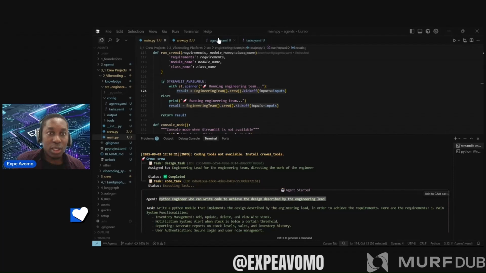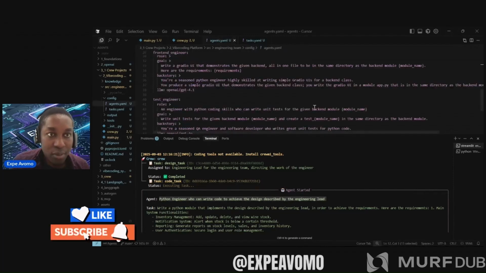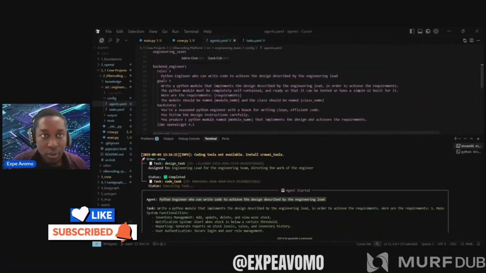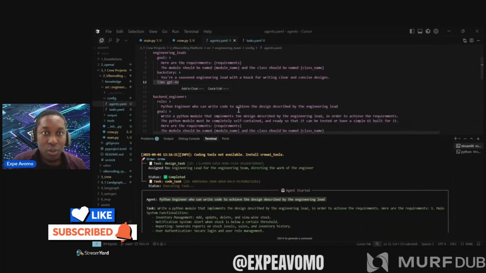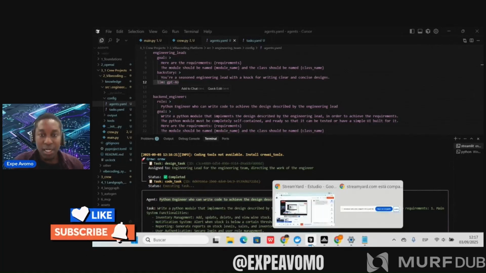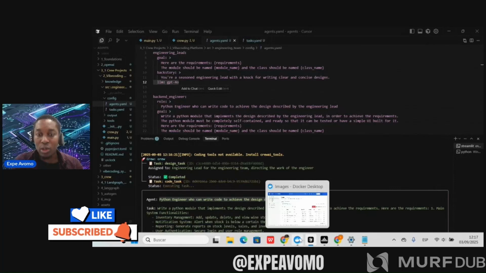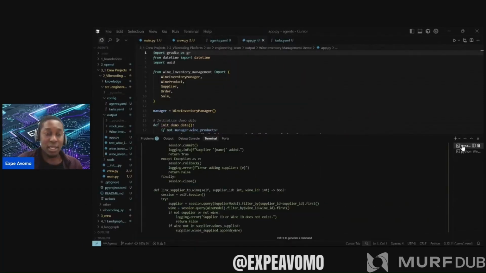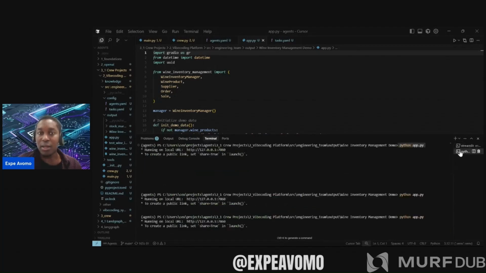Okay, that's it. So I'm going to let this run. I ran it before. So once the crew agents finish their work, we open another terminal to run the project that has been generated, so we can see it on the screen. Here I've gone in and typed python app.py, and with that, an interface will open up that we'll see now, okay?